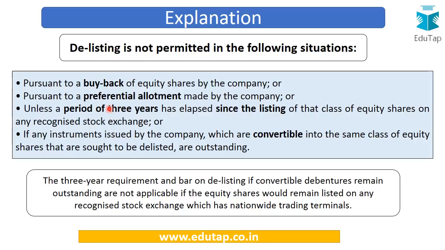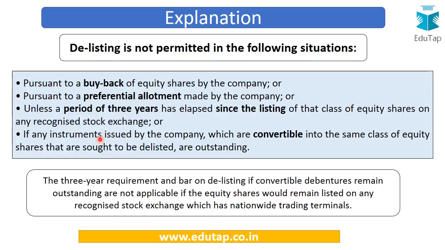So in this case also no delisting can be done unless a period of 3 years has elapsed since the listing of that class of equity shares on any recognized stock exchange. If the company has recently issued a set of securities, it cannot delist them just now. It has to wait for at least 3 years.